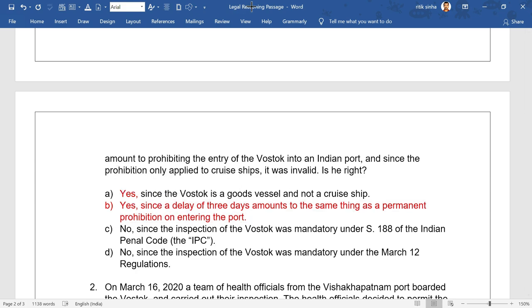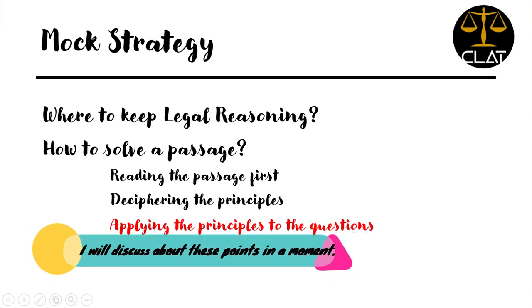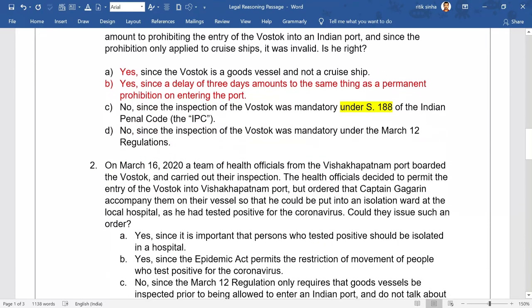C says no, the inspection of the Vostok was mandatory under section 188 of the IPC. Well, section 188 जो था, it was a provision to give punishment, right, for violating section 3. So this is also not correct.